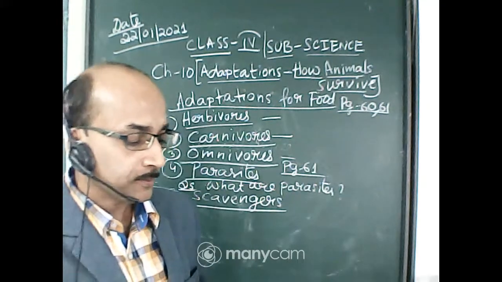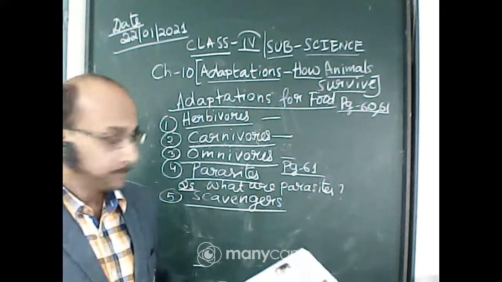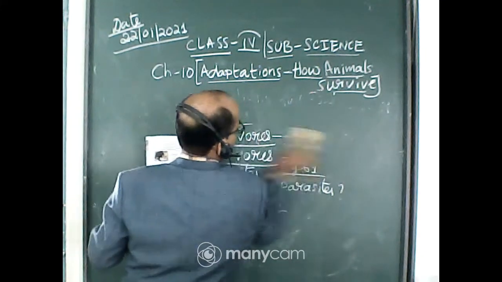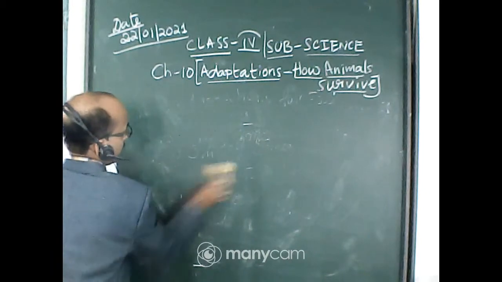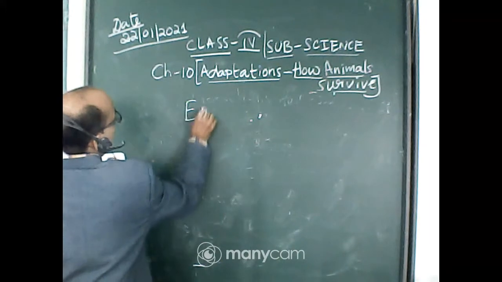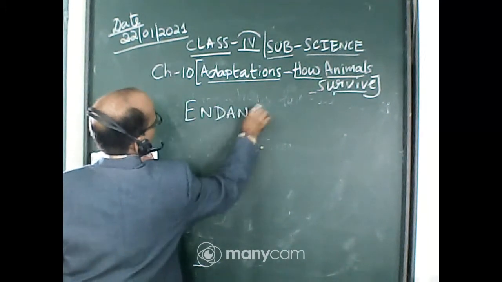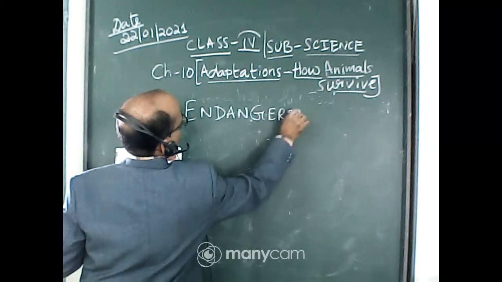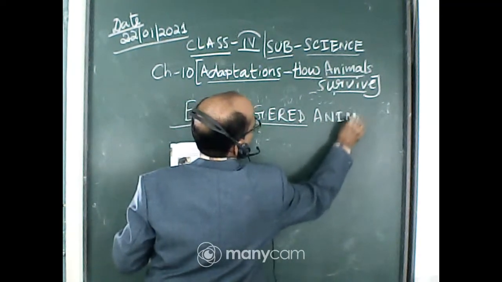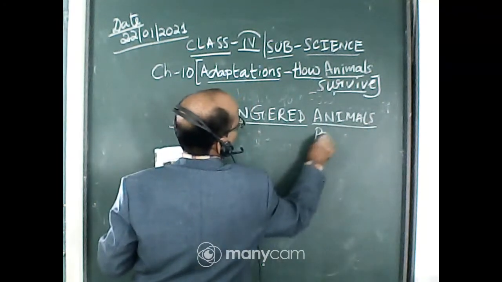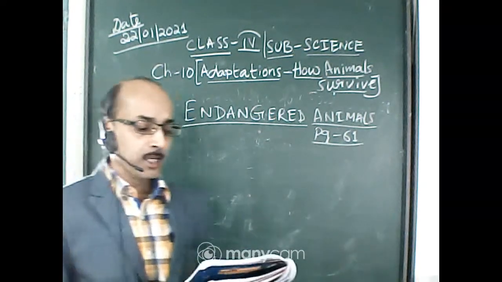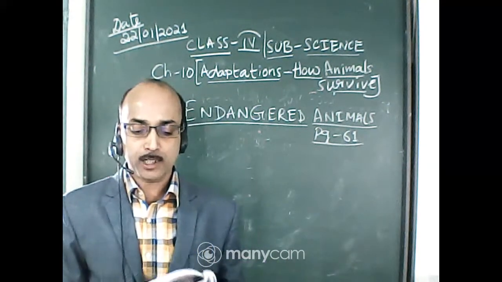Okay, now we will discuss very important animals. These are called endangered animals. Very important one. Next set of animals are endangered animals. Okay, page number 61. Organisms can adapt to various conditions but to a certain limit.